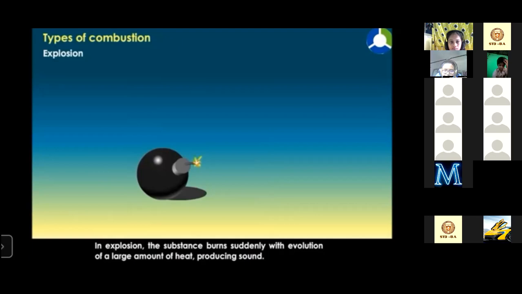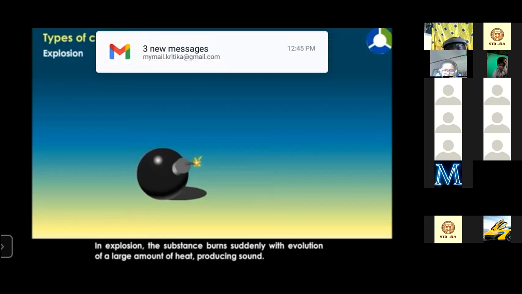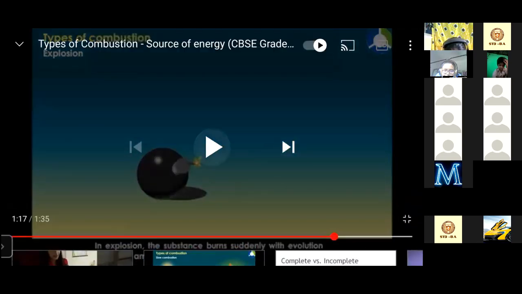In explosion, the substance burns suddenly with evolution of a large amount of heat and a large amount of sound. And what is not written here is light also. Sometimes toxic gases or smoke are also released in the case of bombs. And sometimes, as I have told you before, if combustible substances are put inside a bomb or cracker using too much pressure, then a lot of energy is also released. That energy is very, very harmful for us.